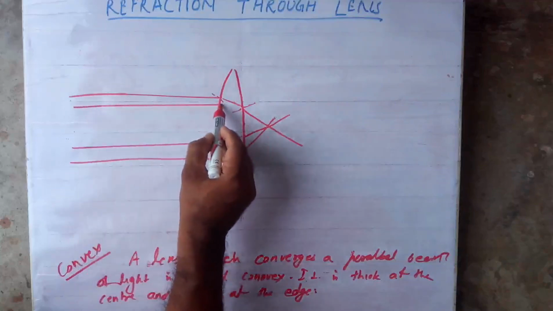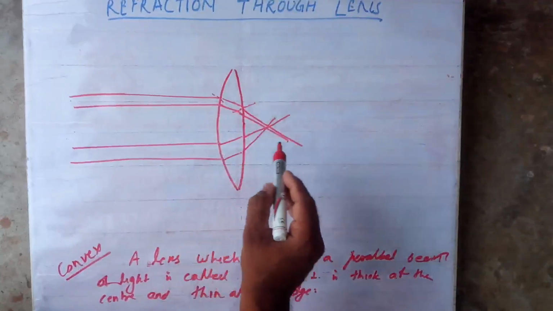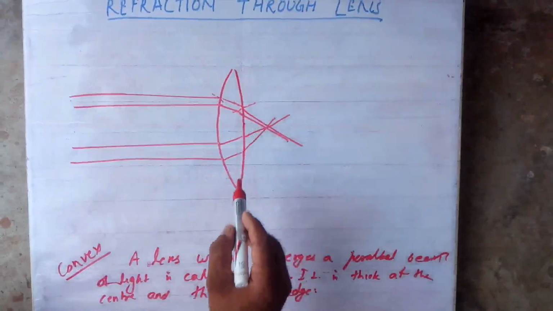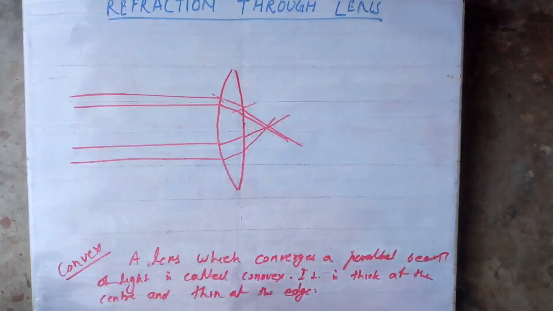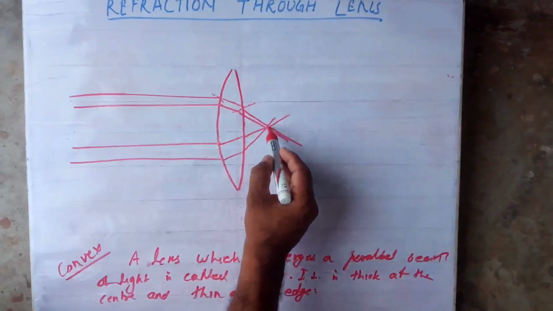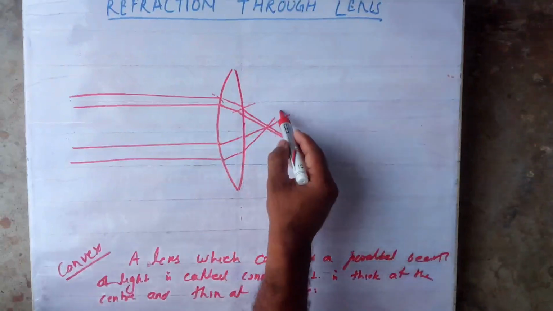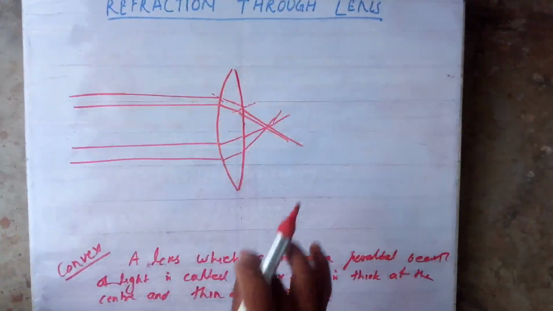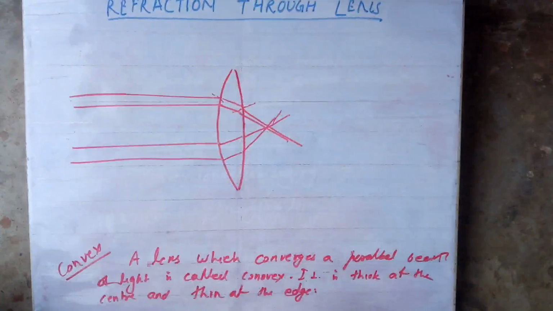Similarly, this other ray also coming will bend like this. They all will converge to a point. This is called a converging lens because it converges a parallel beam. Converging means approaching a common point. That is called a converging lens. I hope this part is clear.